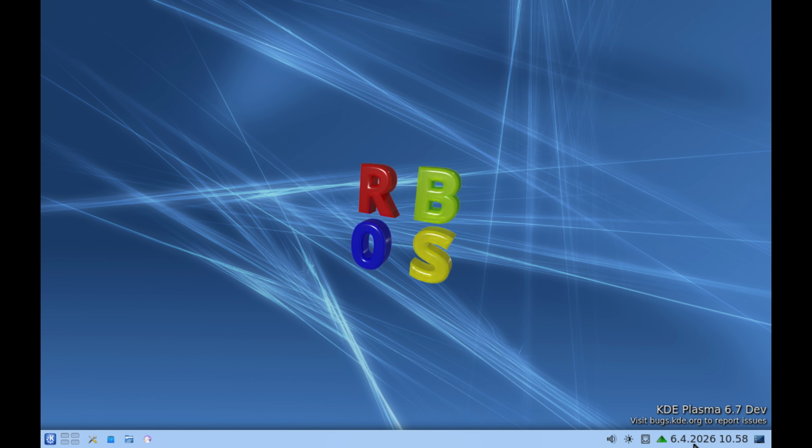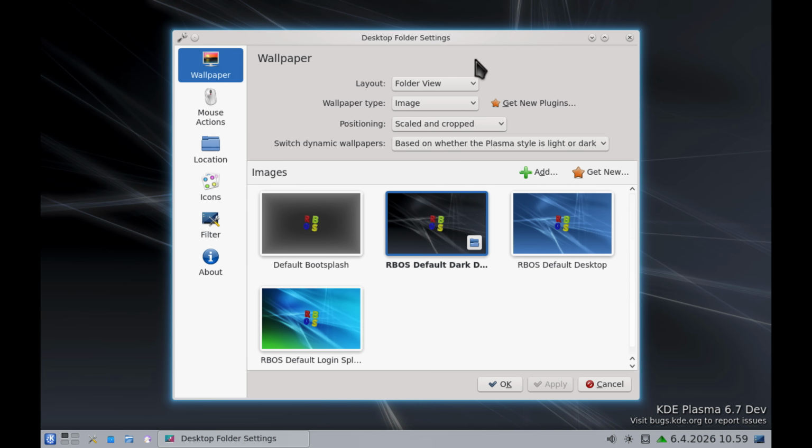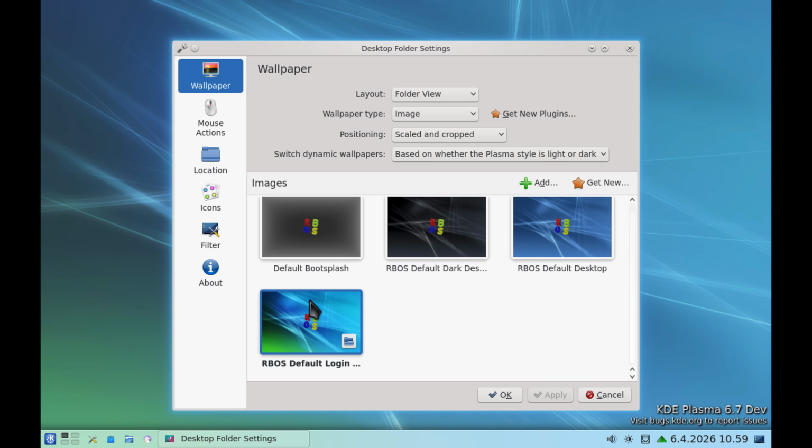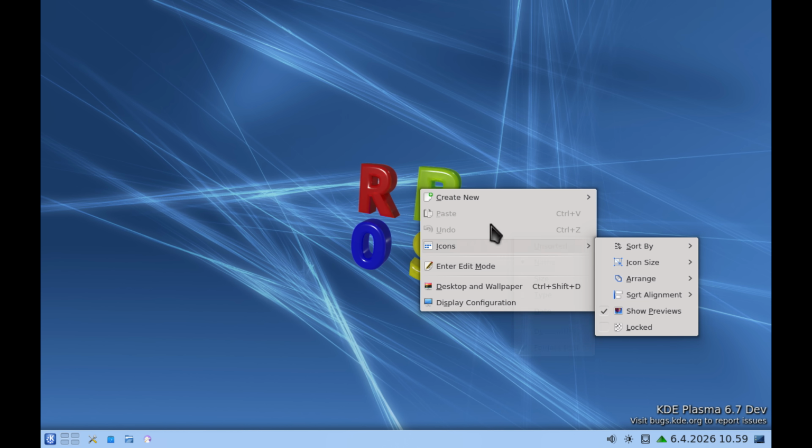So this is actually the latest and greatest upcoming KDE Plasma 6.7. This one, as of the time of recording, hasn't even released yet. Oh, and here we actually have extra wallpapers. Yeah, this one's black, this one's blue, and this one's the previous one. I have so many questions, and none of them are getting answered.